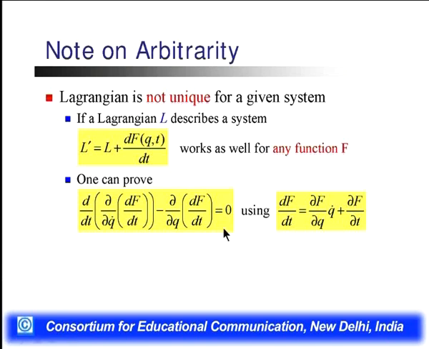One can prove this by using d by dt of del by del q dot of df by dt minus del by del q of df by dt is equal to 0. Now df by dt we can write as del f by del q times q dot plus del f by del t. It means we are introducing a constraint in this force which is acting upon the system.